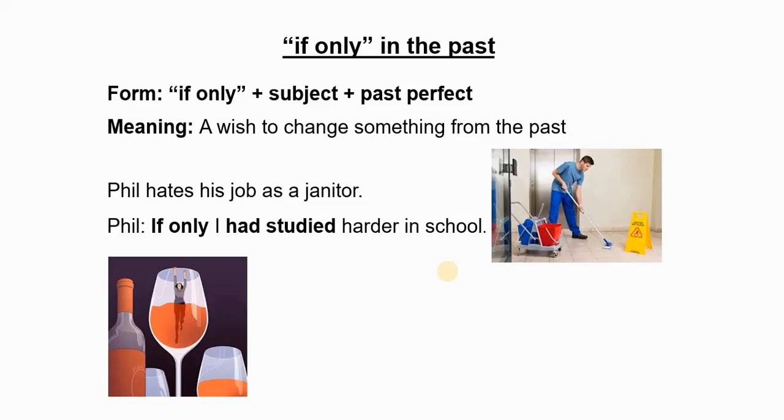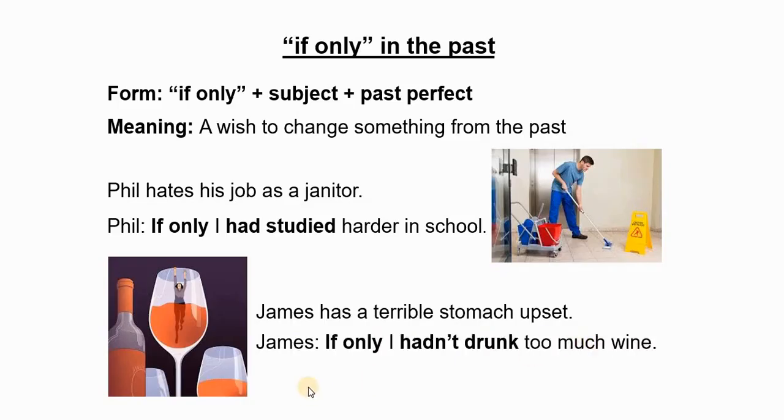Yes? And another example. James has a terrible stomach upset. So James says, if only I hadn't drunk too much wine. So this means that James drank a lot of wine and he regrets that.